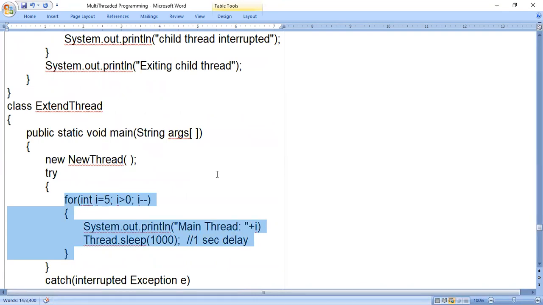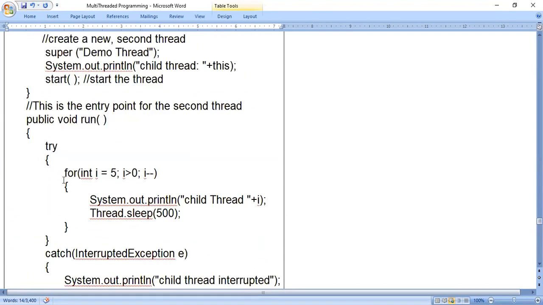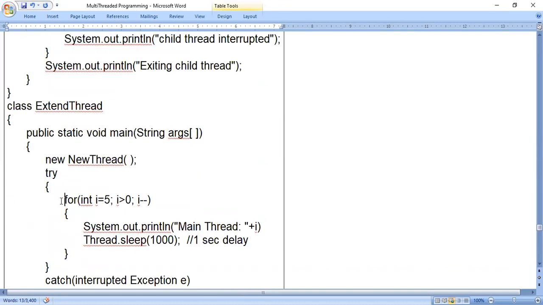See, when we considered code in different methods, until the multi-threaded programming chapter, when we considered code in 2 methods, we did not see two codes executing simultaneously, right? Until and unless this for loop completes its execution, this for loop will not execute. Like that, at a time, one for loop we can consider. One for loop in the sense any code, but one code which is present in a particular method.